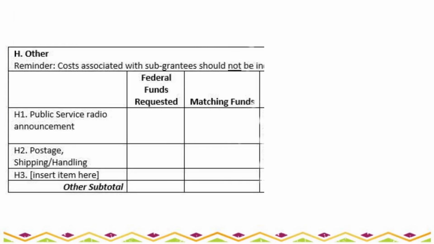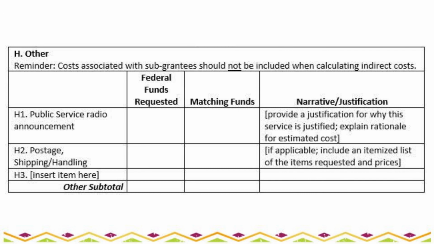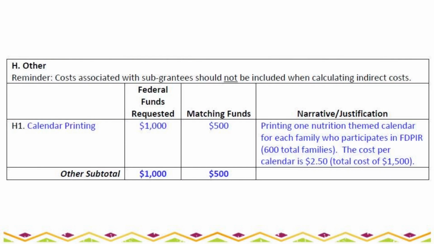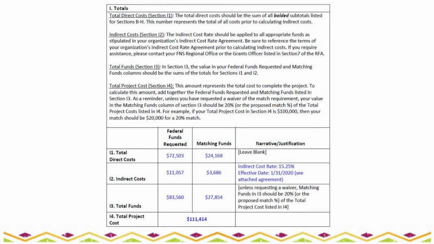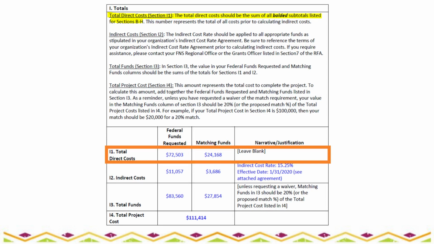You will list all other costs in Section H of the budget narrative. This includes things that do not fall within the other categories, such as postage. In this example, we are requesting funding to print the nutrition education calendars. Section I is your project total cost. You will add all of the subtotals listed in sections B through H for federal and matching funds columns and list them in row I-1.